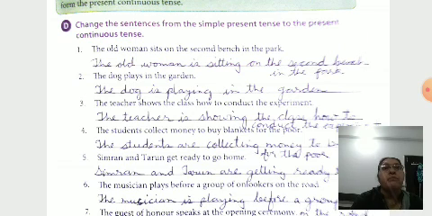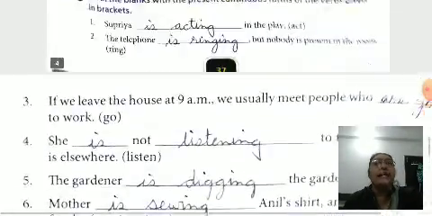Keep in mind. The dog plays in the garden. The dog is playing. The teacher sews. The teacher is sewing. The students collect. Here the students are a plural subject, so we use the students are collecting. Simran and Tarun: here more than one person, so it's plural. Simran and Tarun are getting. Okay, I hope you understand this exercise.